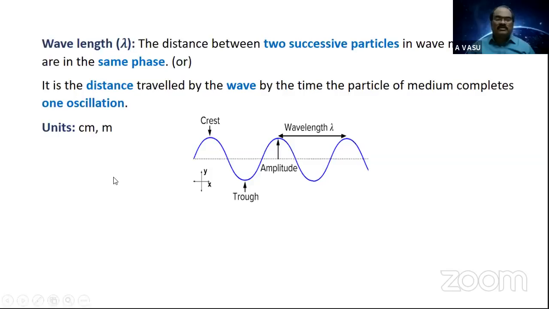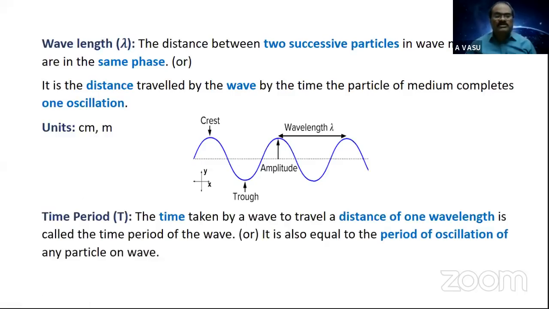This is wavelength. Simply stating, what are these successive particles which are in the same phase? Either two crests or two troughs regarding a transverse wave, and regarding a longitudinal wave, two compressions or two rarefactions. Therefore, in the first session, we defined wavelength as the distance between any two successive crests or any two successive troughs, or the distance between any two successive compressions or any two successive rarefactions when it comes to a longitudinal wave.